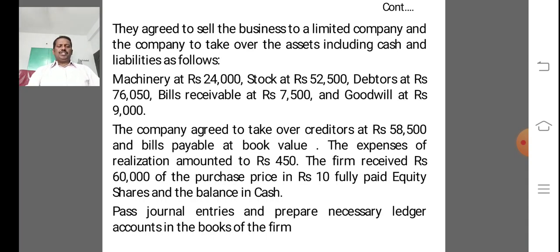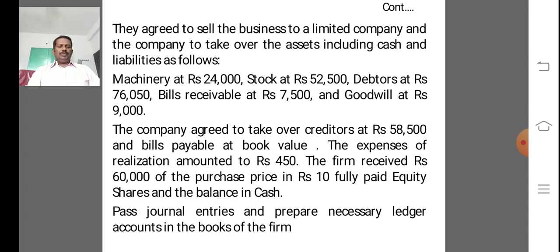In step number 1, calculation of purchase consideration. The price or consideration payable by the purchasing company for taking over the assets and liabilities of the vendor firm is called purchase consideration.